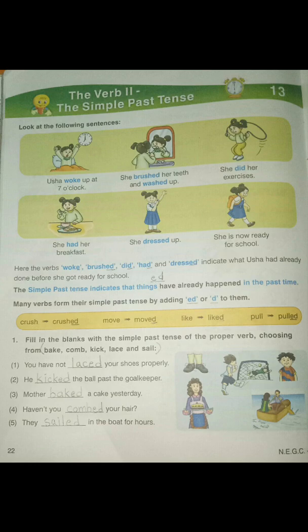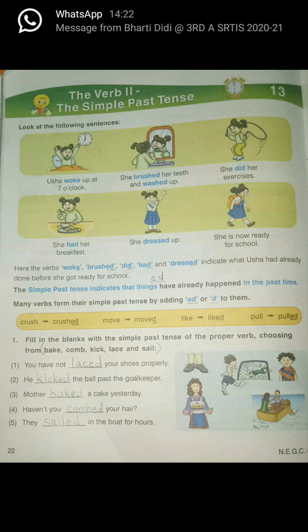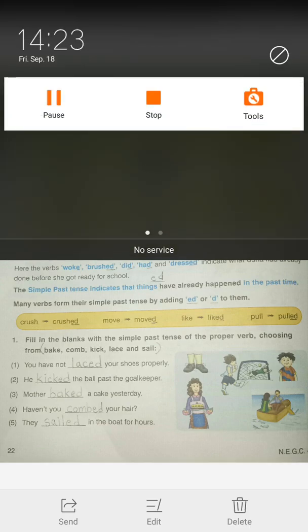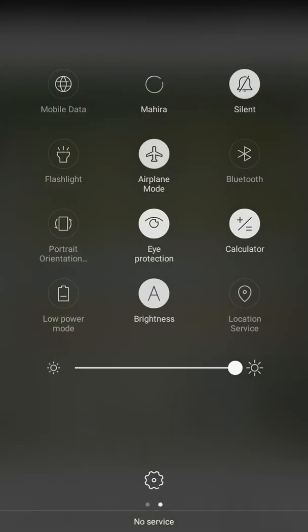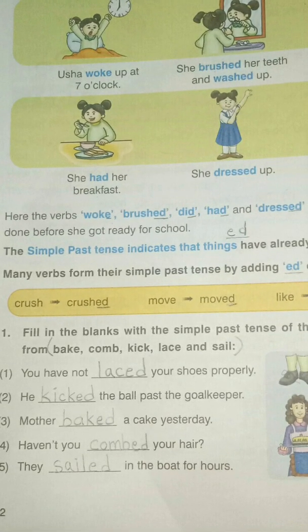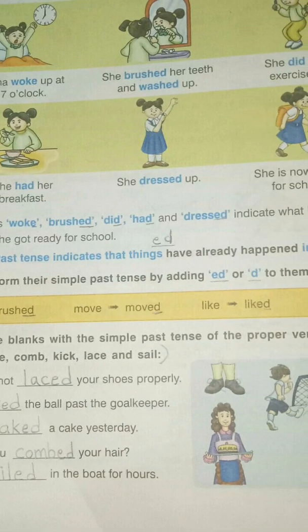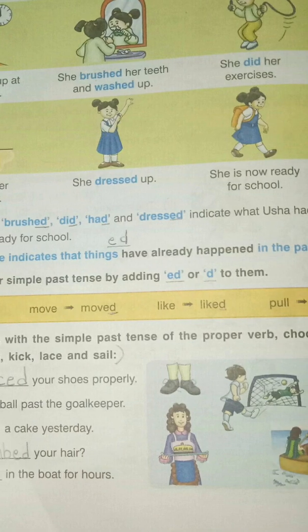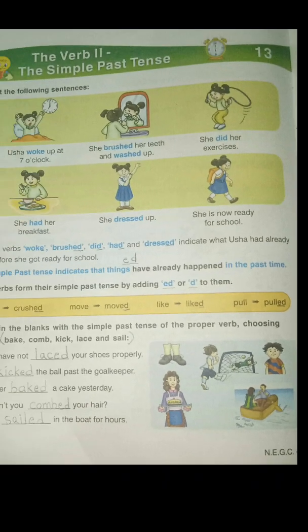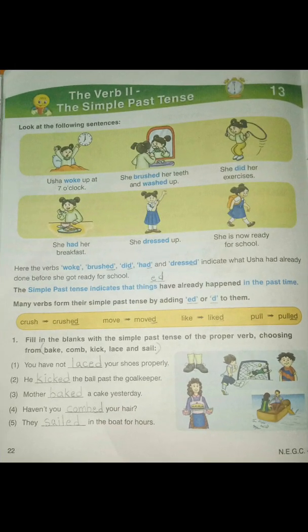So in the past tense, which two letters are we going to use? We are going to use the letters ed and d. So here crush will become crushed. Move will become moved. Like will become liked. Pull will become pulled.